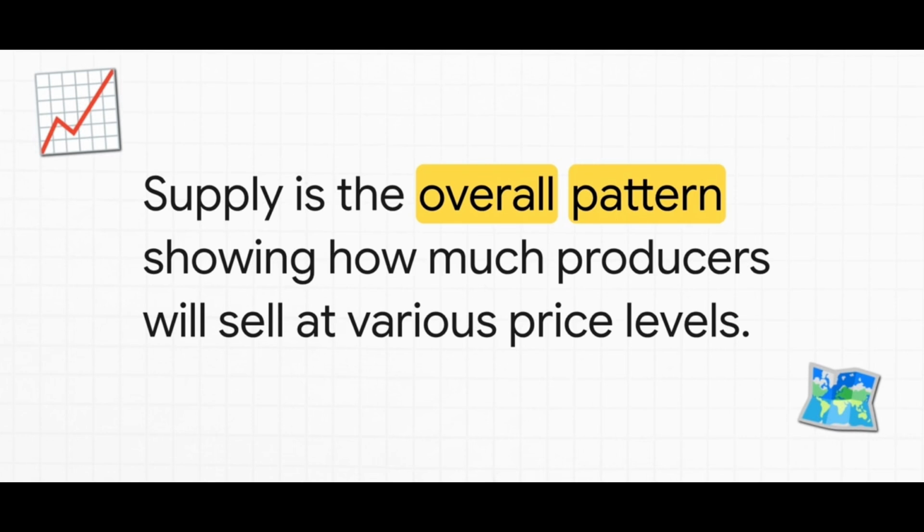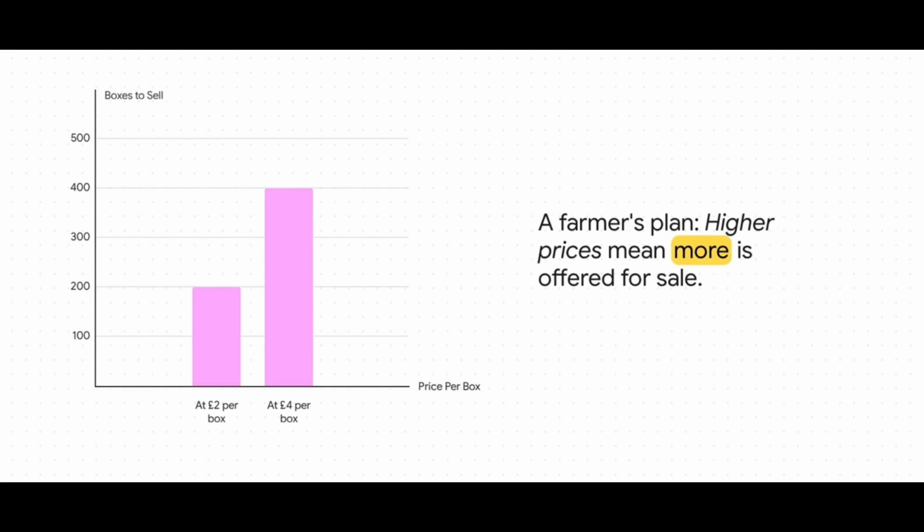A great way to wrap your head around this is to think of it as a producer's game plan. Let's imagine we've got a farmer who grows strawberries. Her supply isn't just one number. It's her whole strategy for selling those strawberries based on whatever price she can get. And you can see her game plan right here in action.